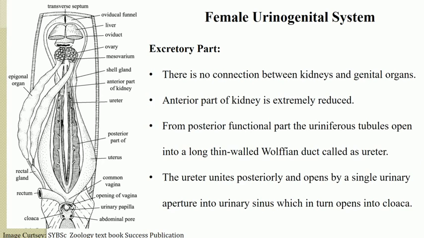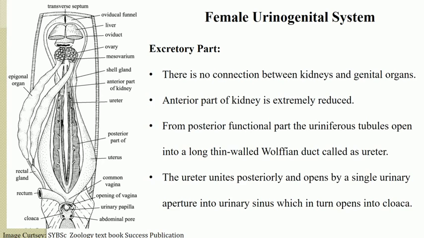Now, like the males, the kidney of the female is also divided into two parts, the anterior non-excretory part and the posterior excretory part. The anterior part of the kidney here also does not have the function of excretion.